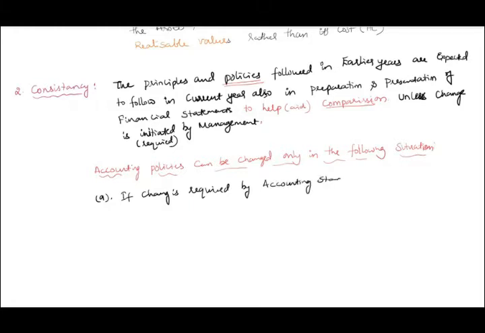Accounting standards. So that means you were following one method, but that method was wrong. Therefore, the accounting standard says that you have to follow this method. In that case, you can change the method. If the change is required by whom? Accounting standards.